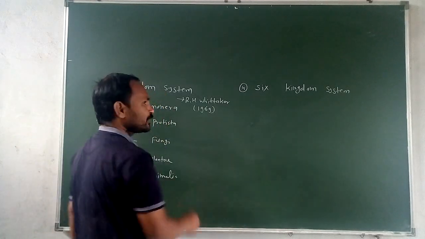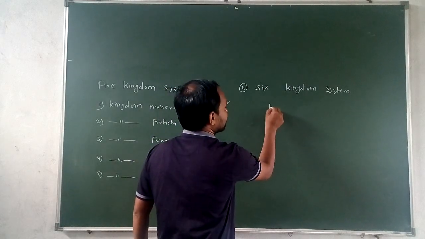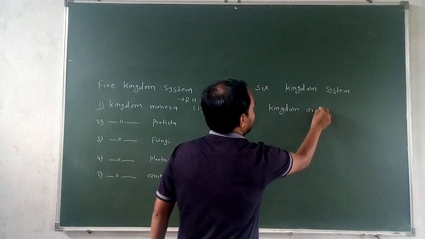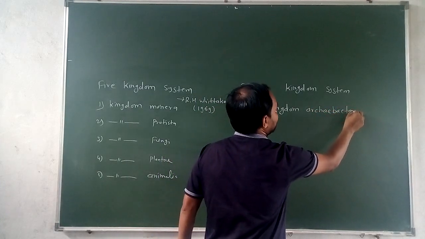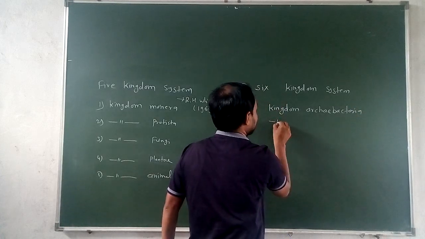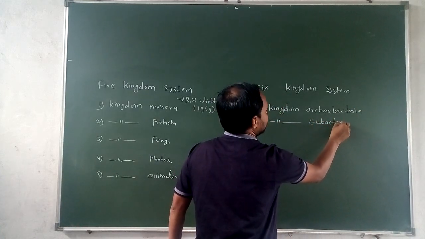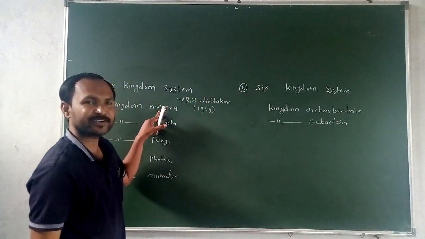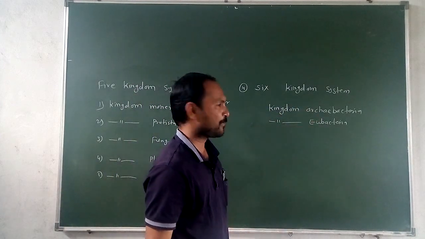Now the kingdom Monera is divided into two kingdoms: kingdom Archaebacteria and kingdom Eubacteria. This one kingdom, Monera, divides into the two kingdoms Archaebacteria and Eubacteria.